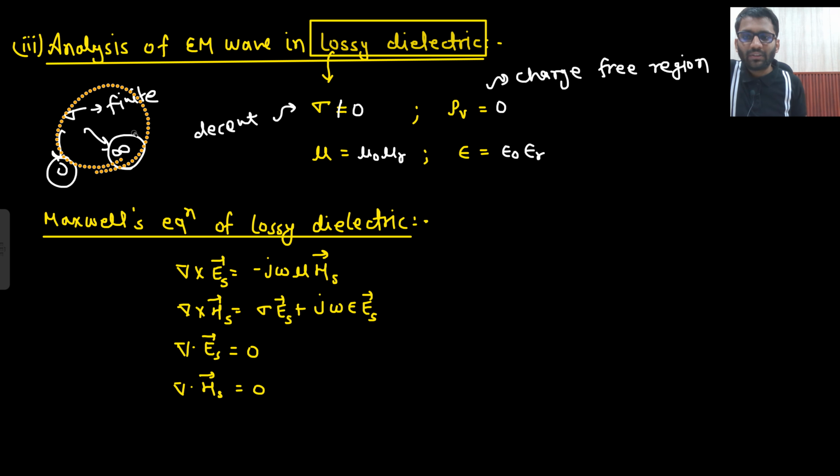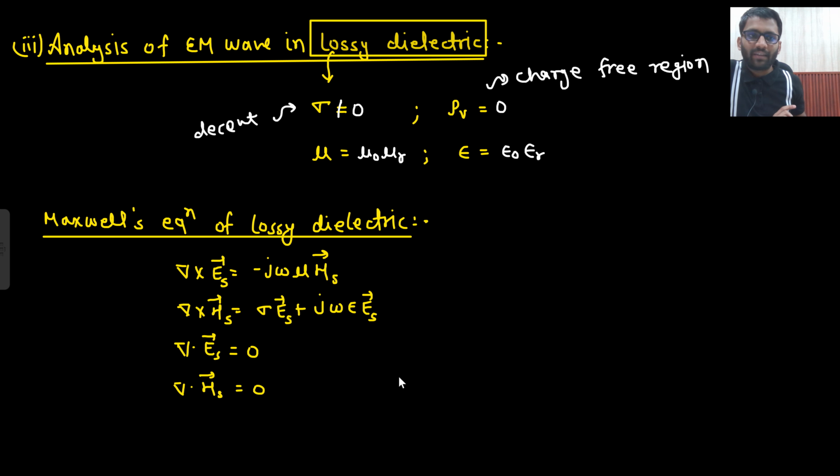So our Maxwell's equations will change now. For free space and lossless dielectric, Maxwell's equations were the same. But now they will change. Mu is mu naught mu r and epsilon is epsilon naught epsilon r, that you already know. So now they will change. Why will they change? Because sigma will be non-zero. So this guy will come into action. So basically these were our equations.